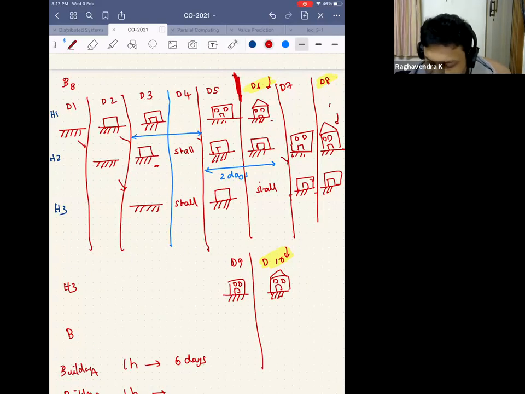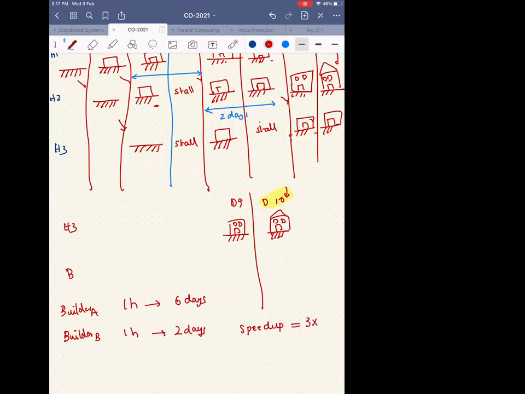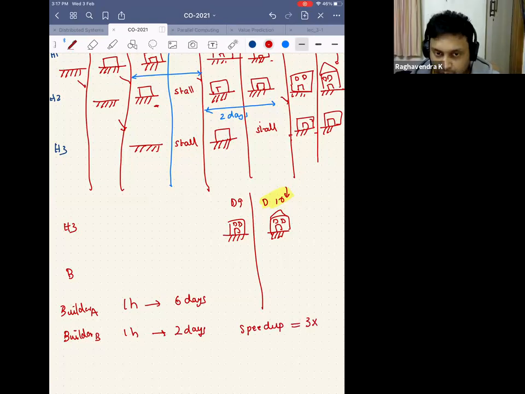So 6th day, 8th day, 10th day, 12th day, 14th day, 16th day. So what is the speed up? 3 times. Because I am able to generate one house every 2 days, the speed up is 3x.